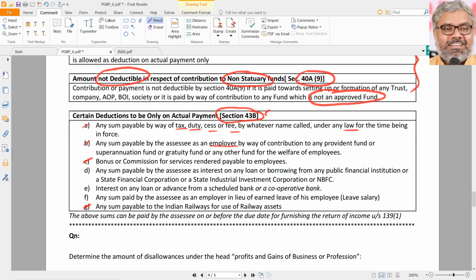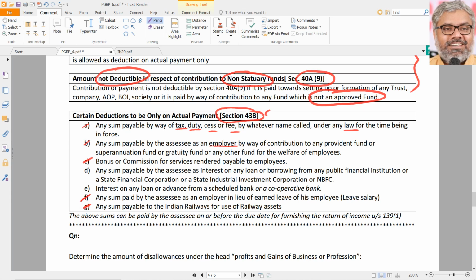Same way, we already discussed this. Bonus or commission for services rendered payable to the employees will be allowed as deduction on actual payment basis. Bonus or commission particularly. Don't bring your own provisions. Salaries and wages payable to the employees can be allowed as deduction even on accrual basis, no problem. But bonus or commission can be allowed as deduction only on payment basis.